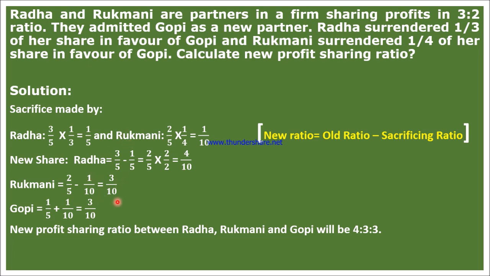Now you see, for Rukmani it came 3 by 10, and for Gopi also 3 by 10. That is, the denominators are 10 for both Rukmani and Gopi. Whereas in the case of Radha's new share, the denominator is only 5.